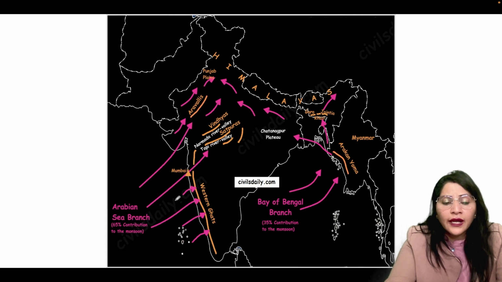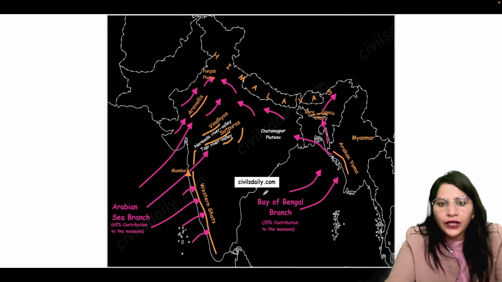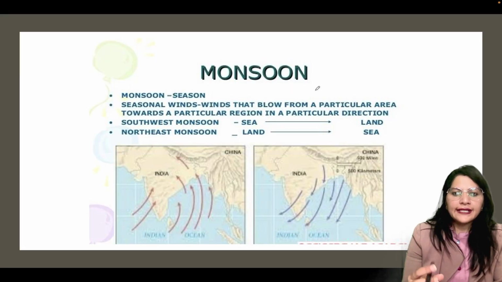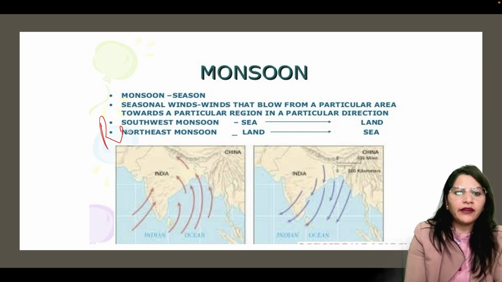So this was the Arabian Sea branch and the Bay of Bengal branch of monsoons, how they work. The Arabian Sea branch has three branches, and the Bay of Bengal branch is divided into two branches. One goes from West Bengal, and the second up to the Brahmaputra plains. So the next branch is the northeast monsoon, that is the retreating period.